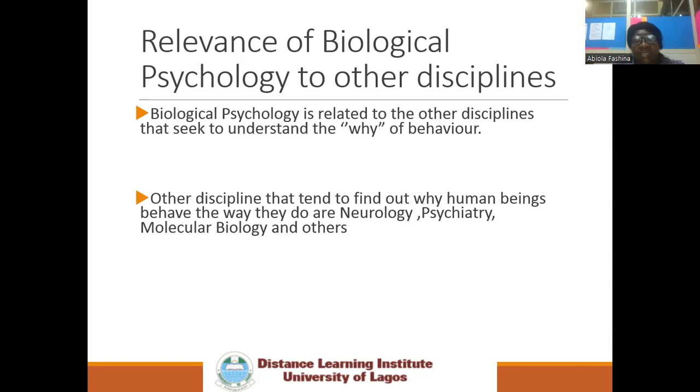For instance, in medicine we have diseases like mood disorder. Those diseases have a biological undertone, because before the person starts behaving the way a psychiatric person does, it must have been an impairment of the brain. So very, very important.